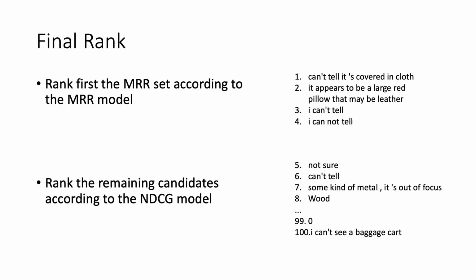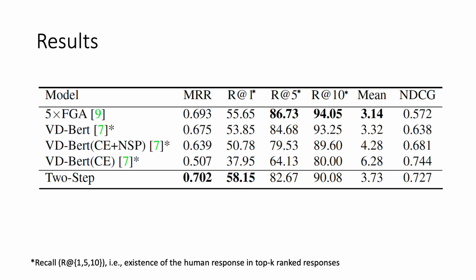For our final ranking, we first rank the MRR set according to the MRR model and the remaining according to the NDCG model. This is the result table. Again, our approach improves the MRR score to 70% while keeping most of the NDCG score.